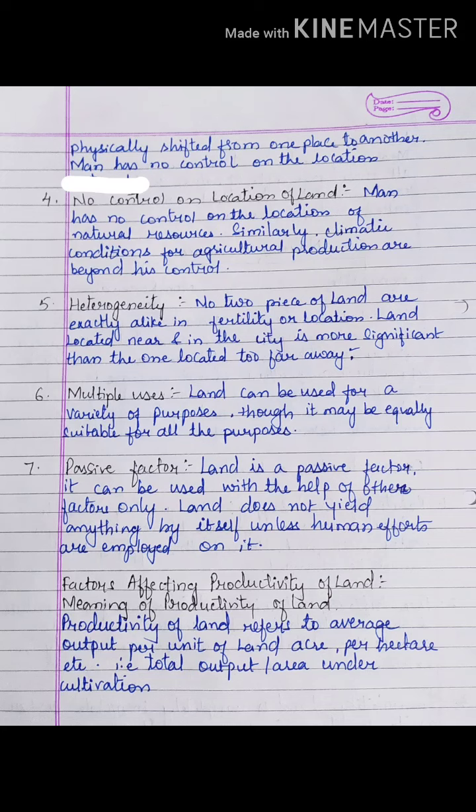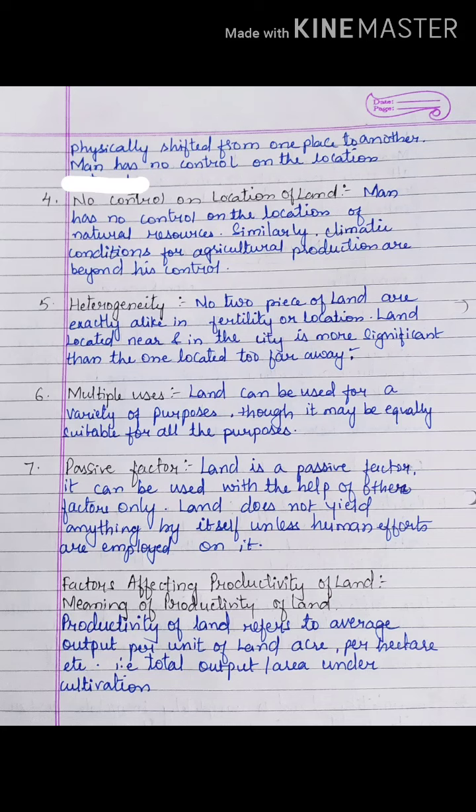Next is multiple uses. Multiple uses means you can use land for many purposes. It all depends on your suitability. Suppose I want to go for a business, I want a shop, so I will build a shop over there. For residence, I will build a residence, and if I want agricultural land, it will be agricultural land. It has multiple uses.